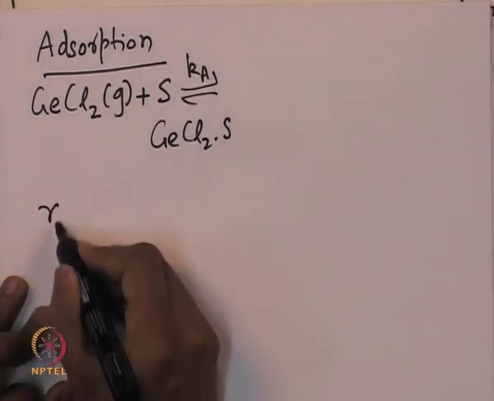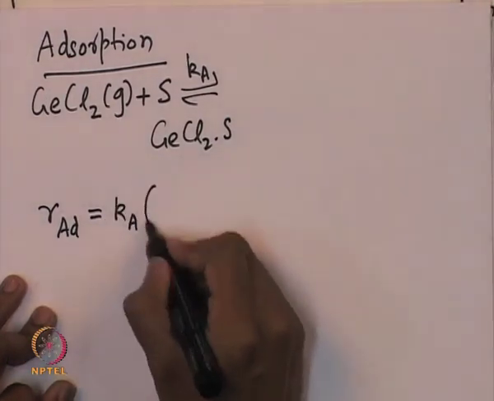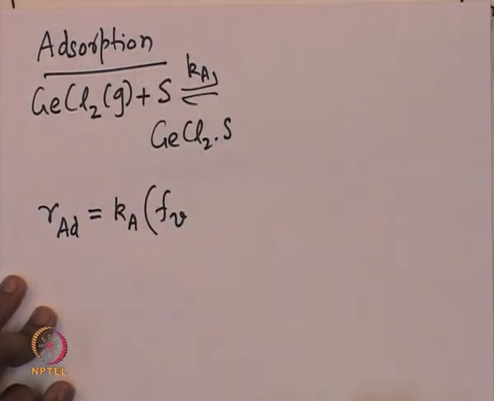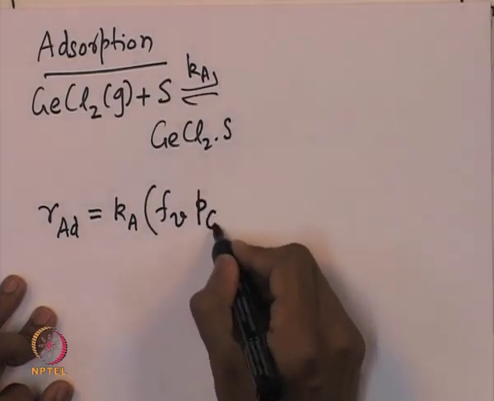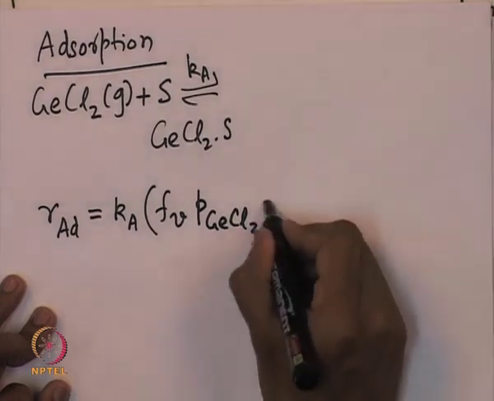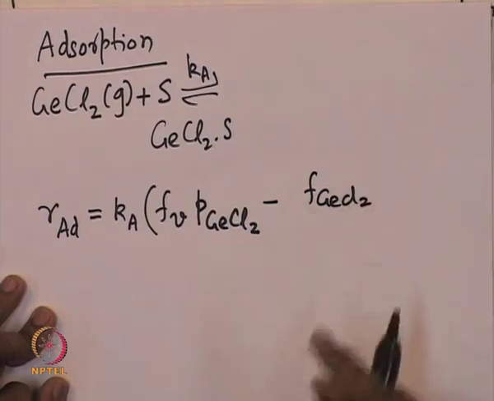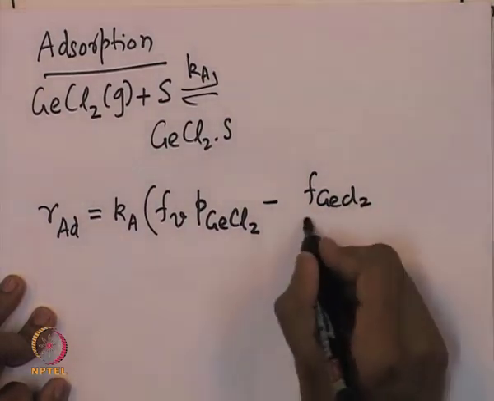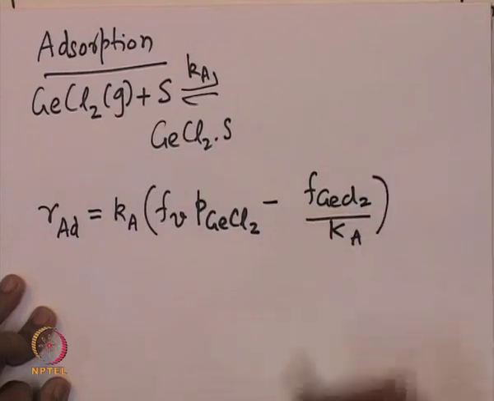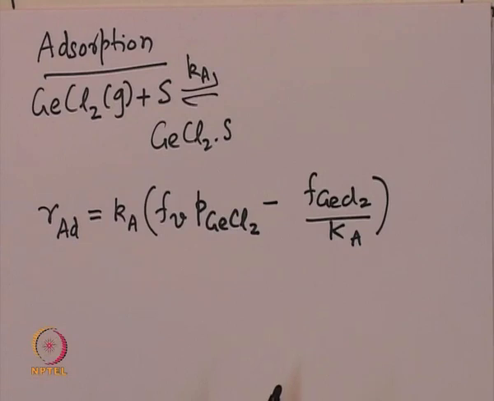So, the rate of adsorption is given by Ka multiplied by the fraction of vacant sites Fe multiplied by the partial pressure of the germanium chloride in the gas phase minus the fraction of sites onto which the germanium chloride is adsorbed divided by the corresponding equilibrium constant. Now, because we assume that the surface reaction is the limiting reaction, the rate of adsorption has to be approximately 0.